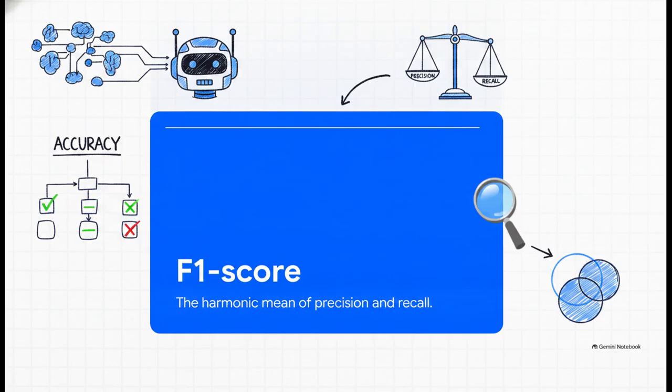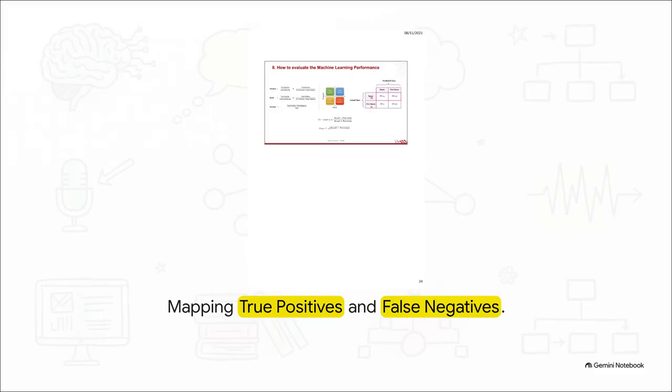It's just overall correctness. But precision? That tells us, out of everything the AI claimed was positive, how many actually were. Recall flips it. Out of all the actual positive cases in reality, how many did the AI successfully find? And then there's the F1 score, which gives us a harmonic mean, perfectly balancing precision and recall when we need a stable middle ground. Let's look closely at this confusion matrix for a spam versus non-spam classifier.